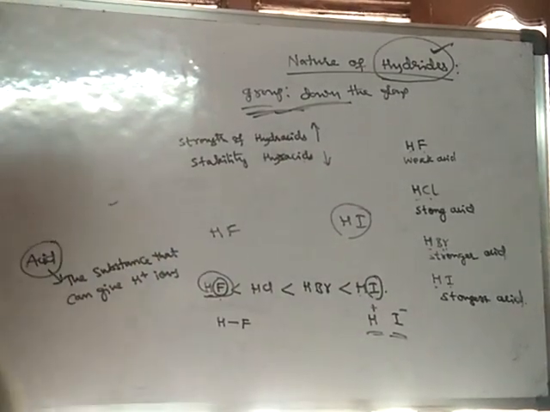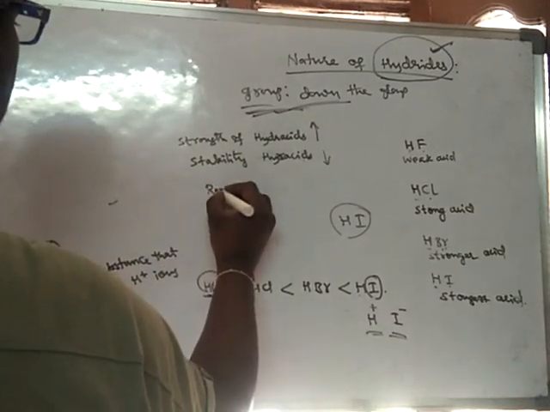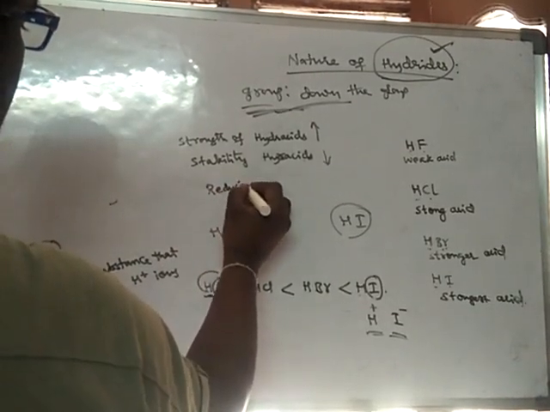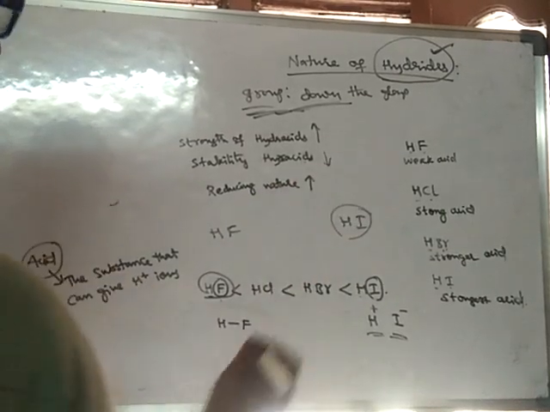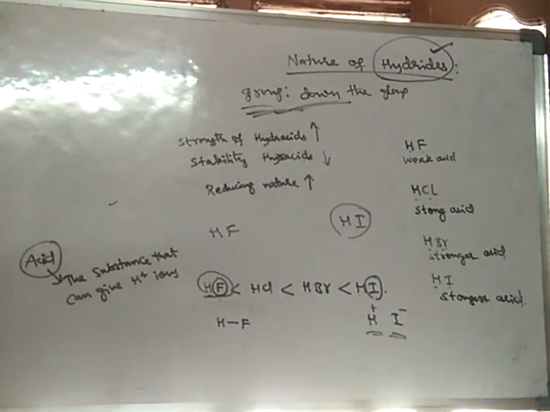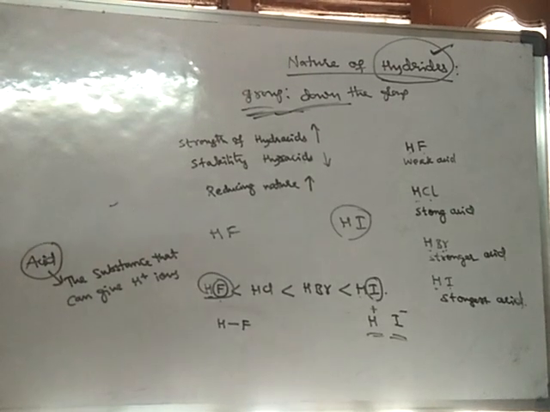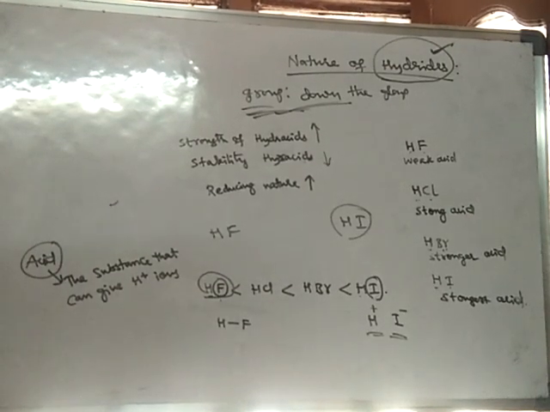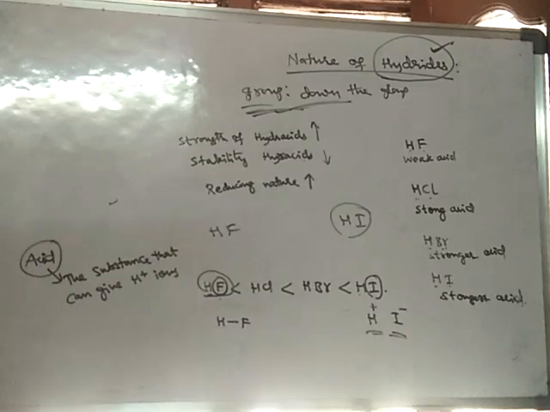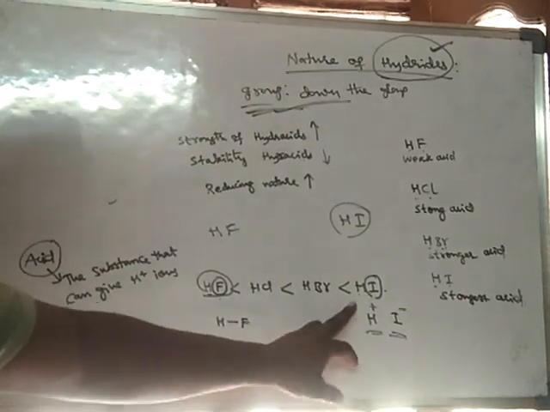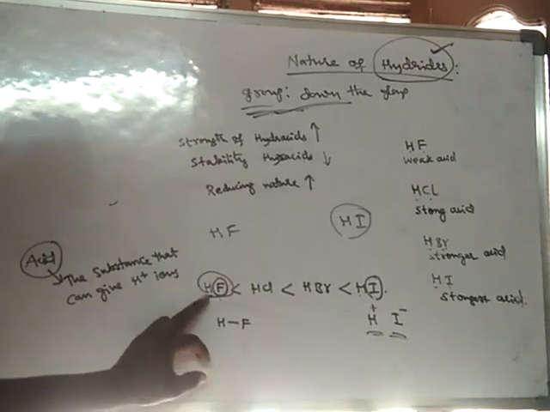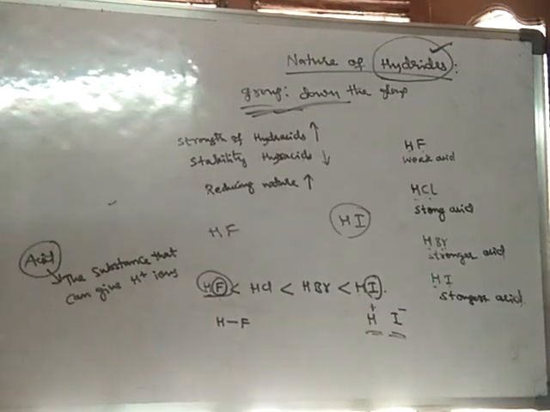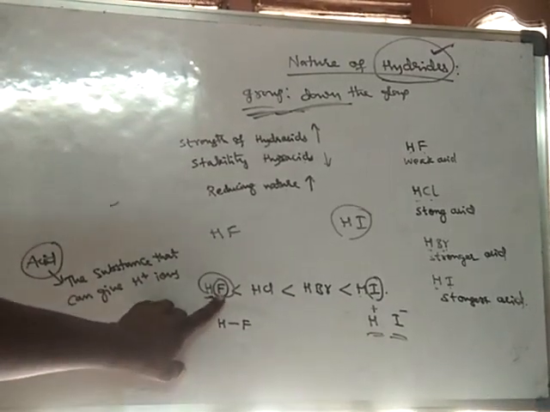In the same way, reducing nature increases, because what is reducing nature? Reducing nature means hydrogen giving nature. So if someone needs hydrogen, HI can easily give hydrogen to other atoms, but HF cannot give hydrogen easily, because fluorine is more reactive.